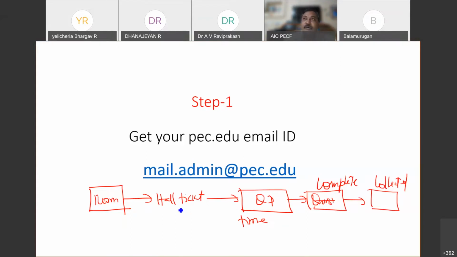In the online mode, how are we going to replace this process? In the place of the original room or examination hall, we are going to have a Google Classroom.